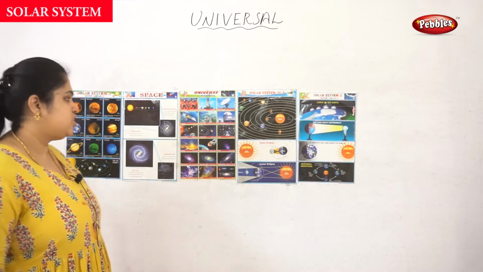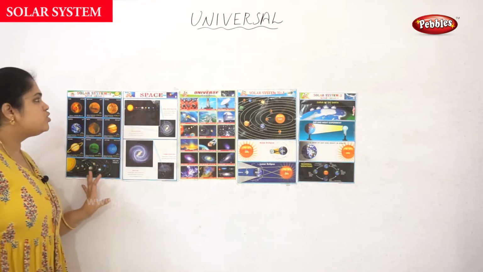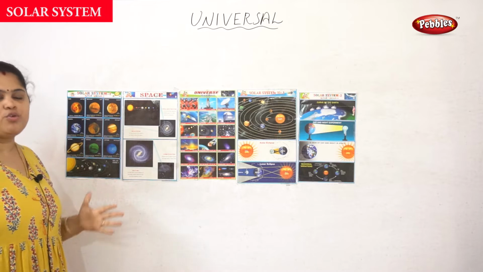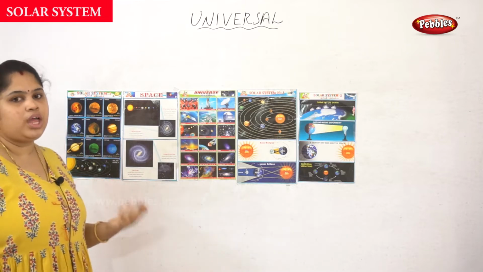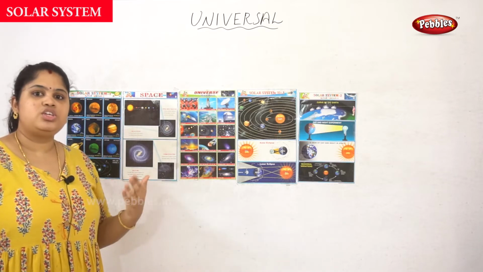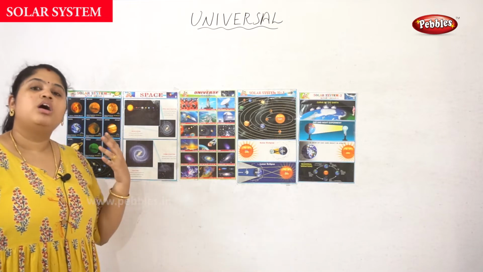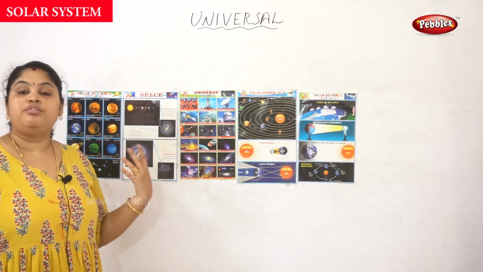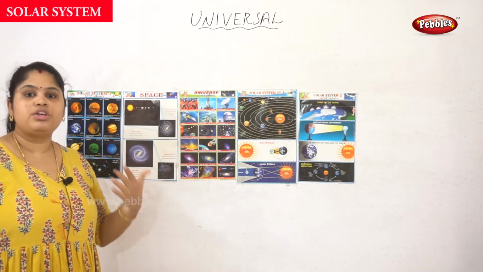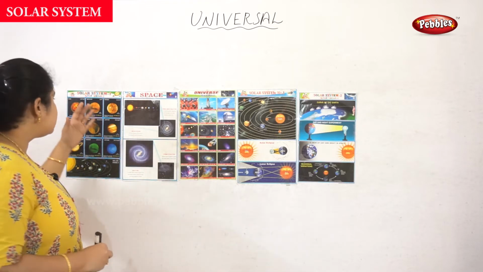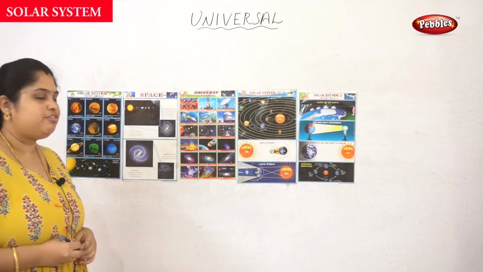Okay, let's see each and every chart. The first one is called the solar system. Of course, everybody is well versed, and we have come across each and every planet, and we have seen a very detailed view of each planet. So this is a picture view of each and every planet.